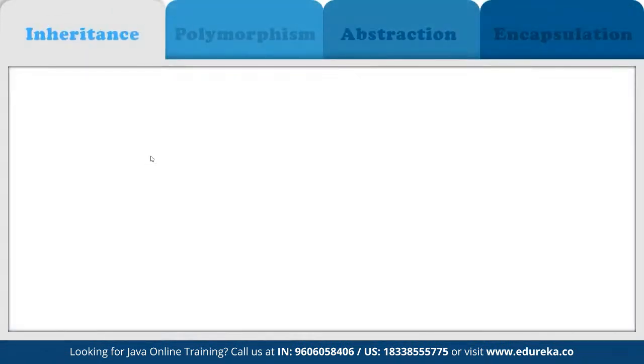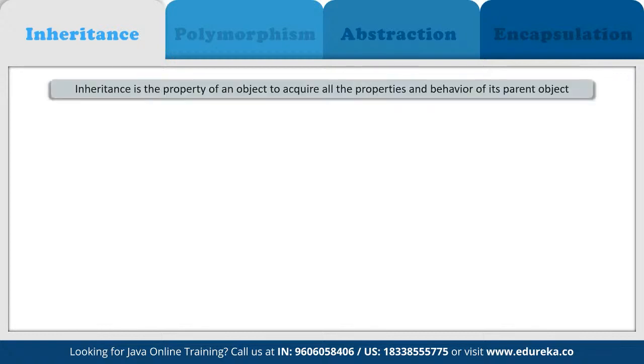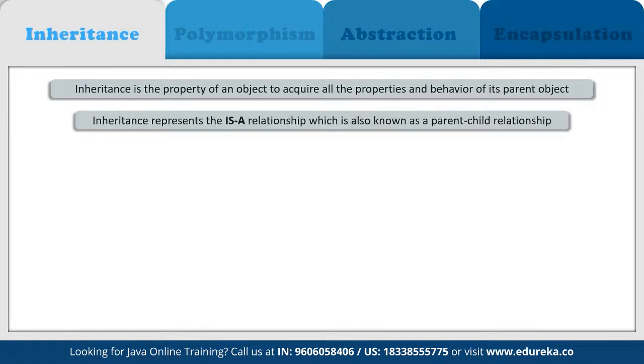So in OOPS, a computer program is designed in such a way that everything is an object, and all the objects are going to interact with one another. And inheritance is one such concept where the properties of one class can be inherited by another. So it helps us in reusing the code and establishing a relationship between different classes.